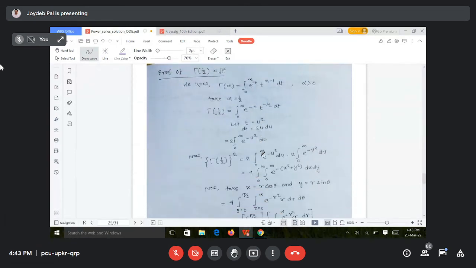Now see the proof. In the middle, you may ask how this is coming. Better not to ask how this is coming at this time, because it is not possible to understand this proof at this point. But after gaining knowledge of vector calculus, you have vector calculus in your syllabus, right? Whenever it is taught, after that you can understand this proof. And at that time, I will also discuss this proof again. Okay.